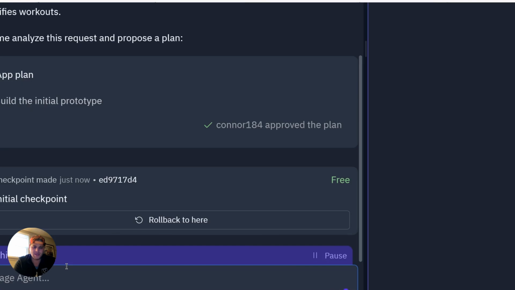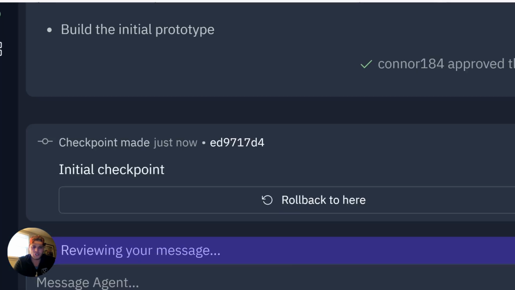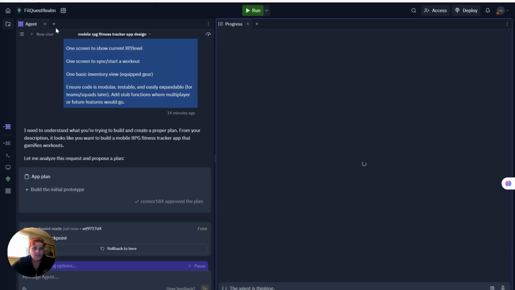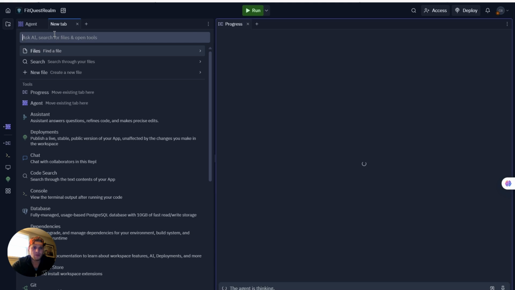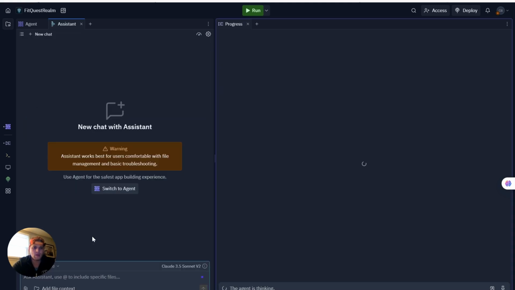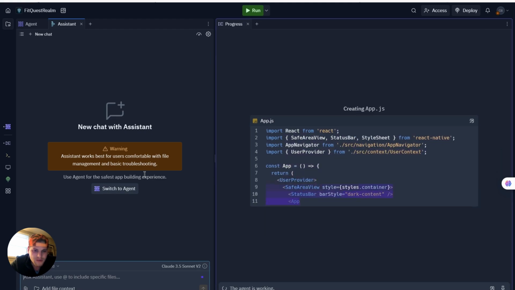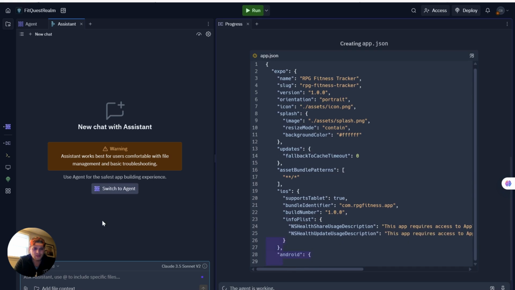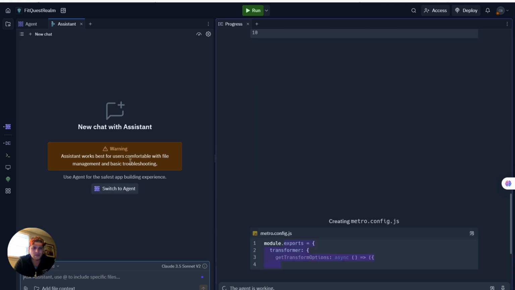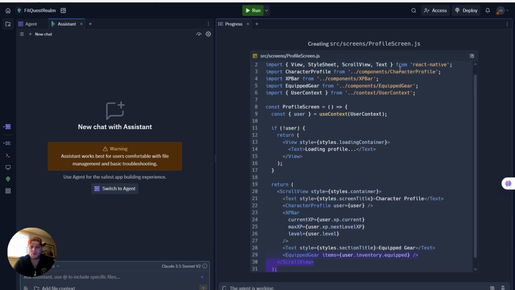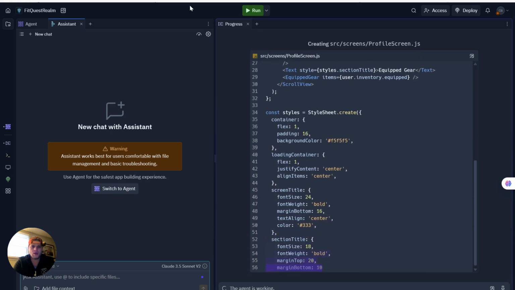As you can see, Agent, which is a G. We'll be talking about Agent a lot. He's doing his thing. And then what I'm going to do is throw an Assistant into the chat and get them going. Assistant works best for users comfortable with file management and basic troubleshooting. Yeah, thanks. I don't know why you would even need to tell me that. So as you can see, it's coding our app right now, which is pretty insane.